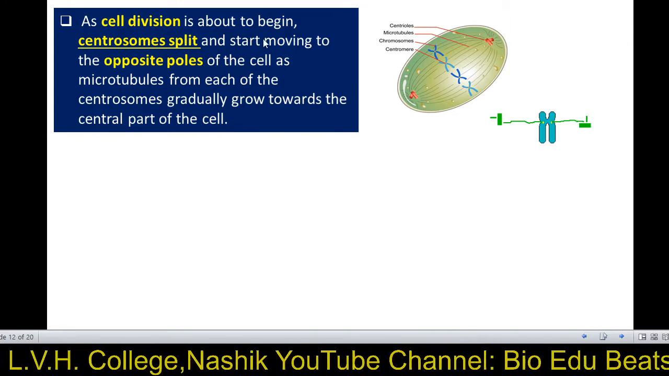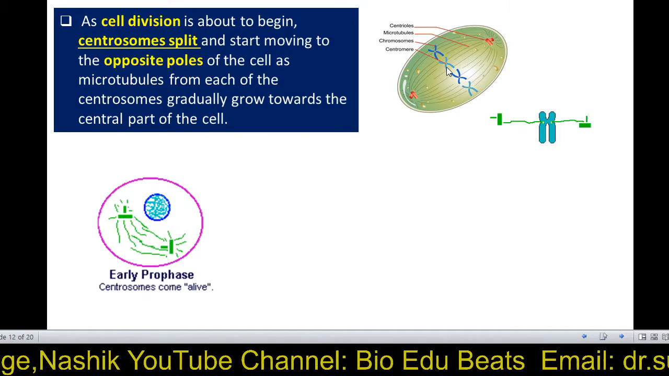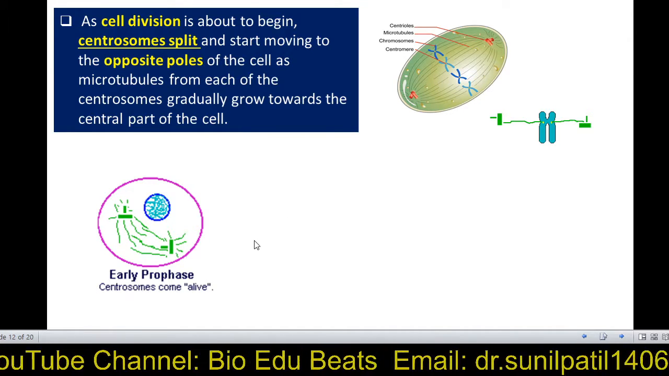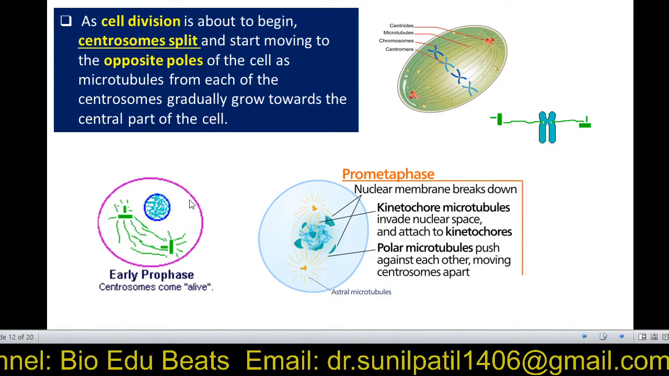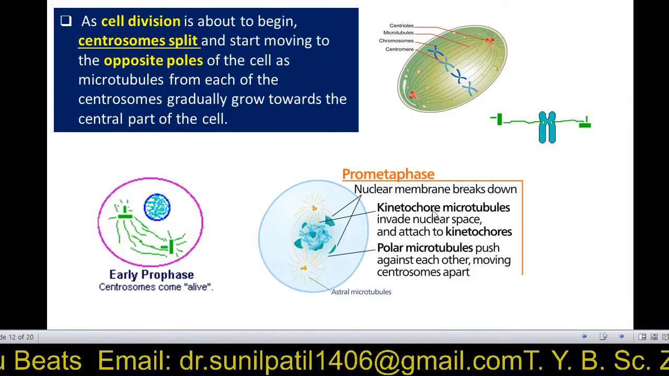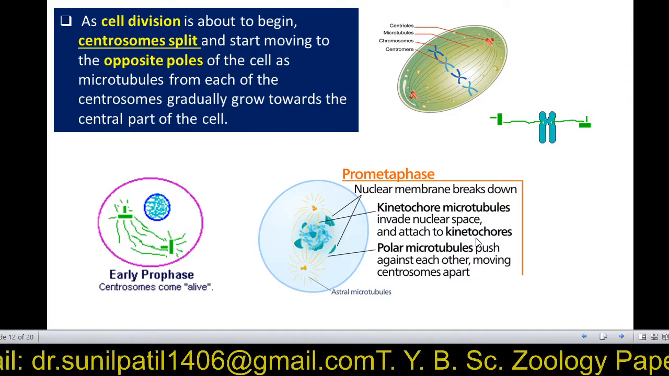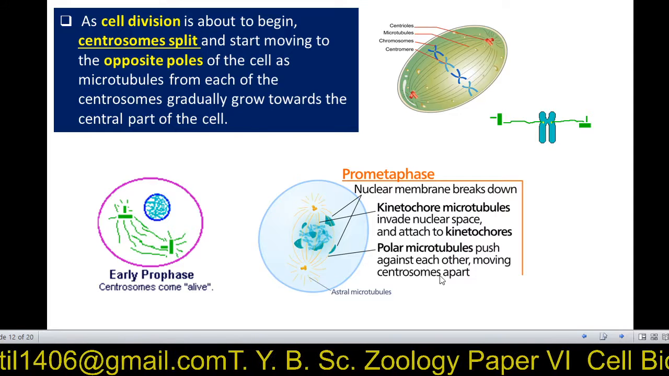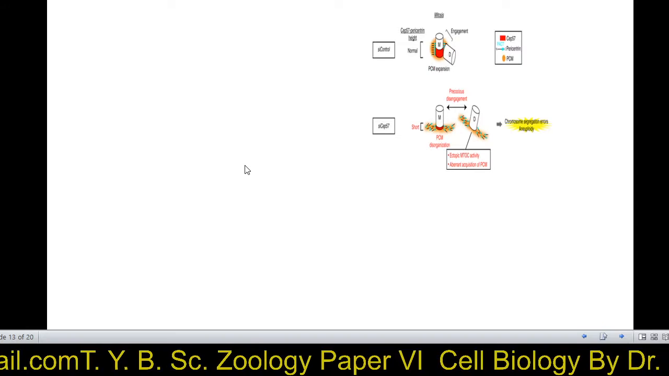So it is an important function of the centriole. The spindle fibers attach to the kinetochore and start pulling the chromosomes toward the opposite pole. It is the main function. In early prophase they migrate to opposite poles. In pro-metaphase, the kinetochore microtubules invade nuclear space and attach to the kinetochore. Polar microtubules push against each other, moving the centrosomes apart. So it is the function or role of the centriole.